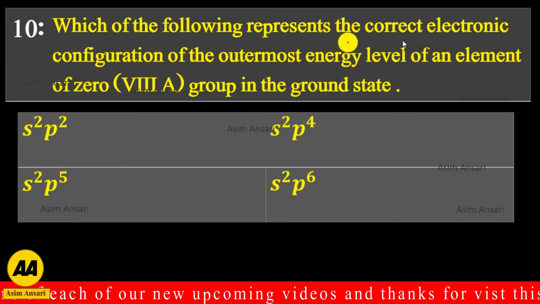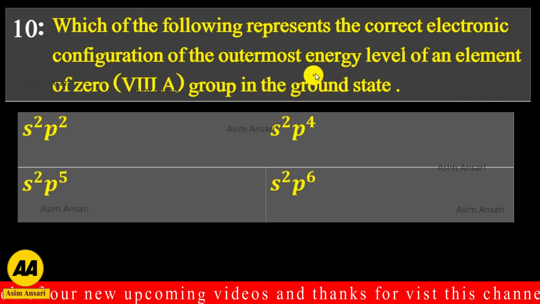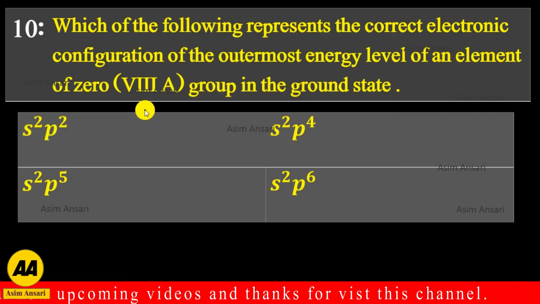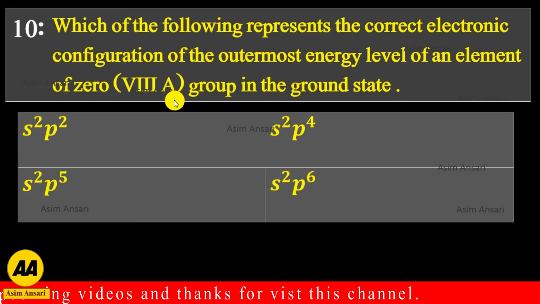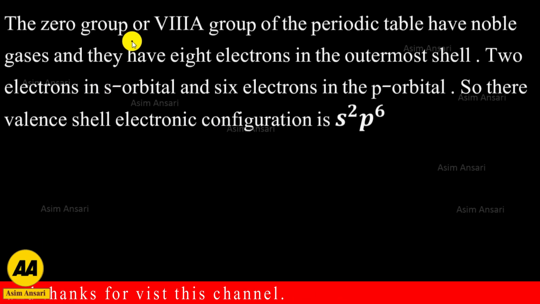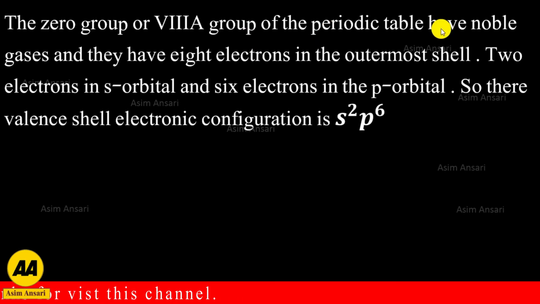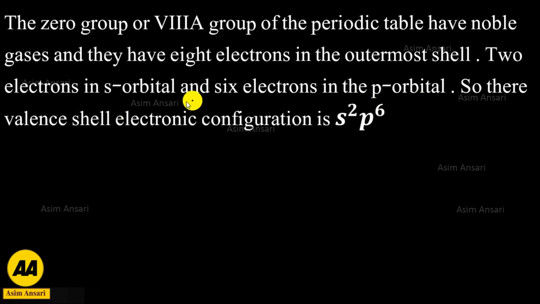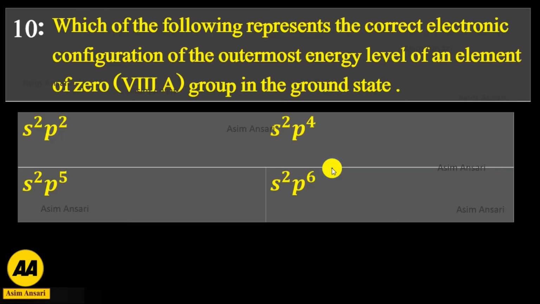Next, which of the following represents the correct electronic configuration of the outermost energy level of an element of group 0, means group 8A, in the ground state? The group 0 or 8A of the periodic table has the noble gases, and they have 8 electrons in the outermost shell, 2 electrons in the s orbital and 6 electrons in the p orbital. So their valence shell electronic configuration is s2p6. So the exact answer is s2p6.